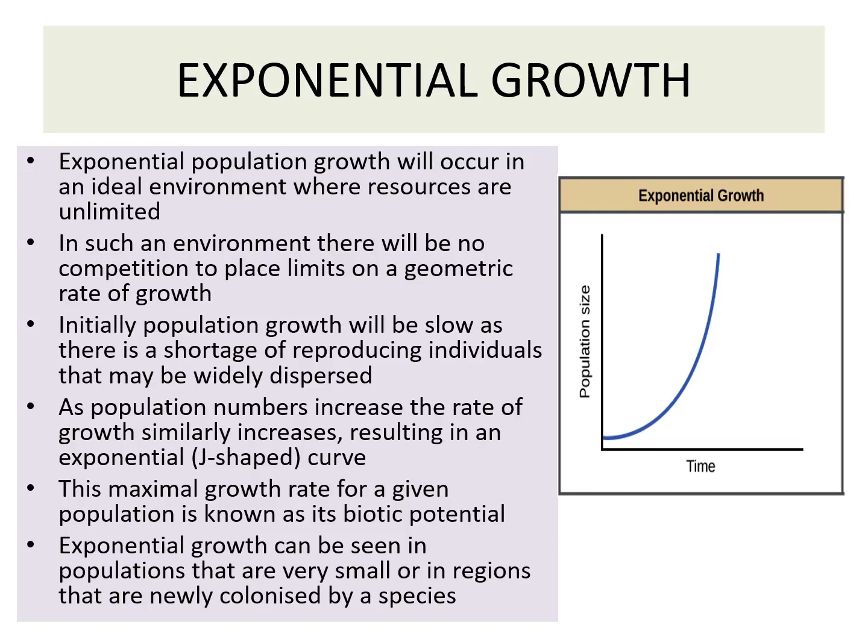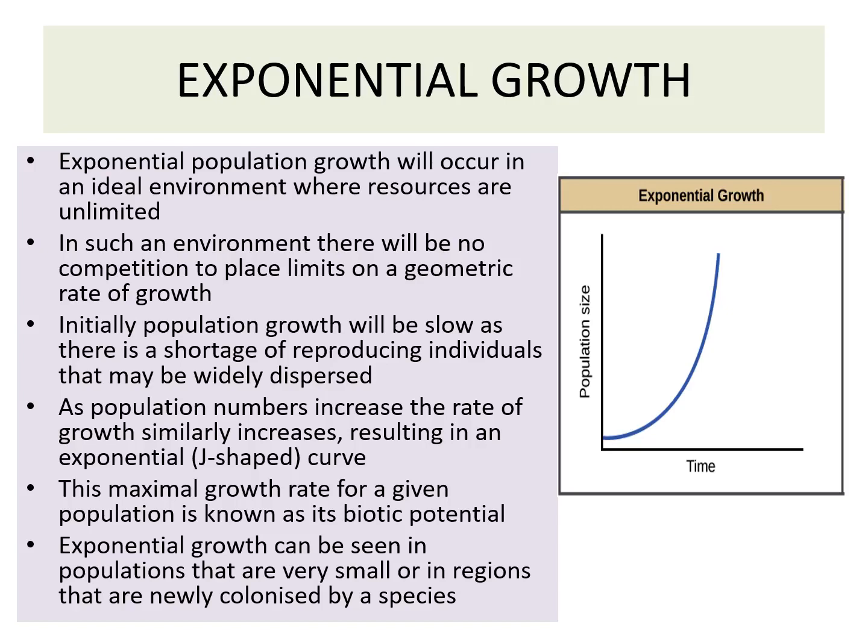Then is the exponential growth. Exponential population growth will occur in the ideal environment where the resources are unlimited. In such an environment, there will be no competition to place limits on the geometrical rate of growth.